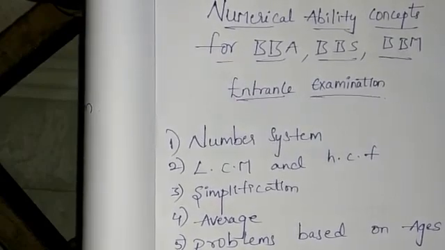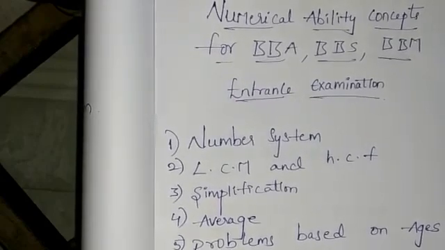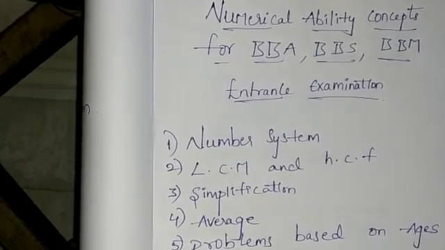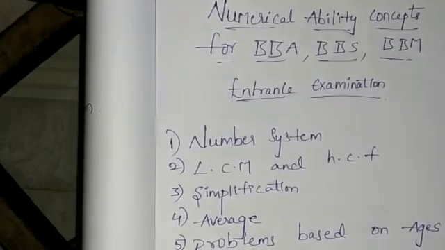In this video I am going to give clear information about numerical ability concepts which are present in BBA, BBS, BBM entrance examinations.